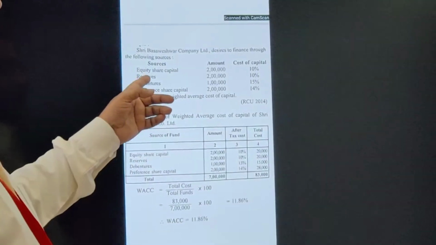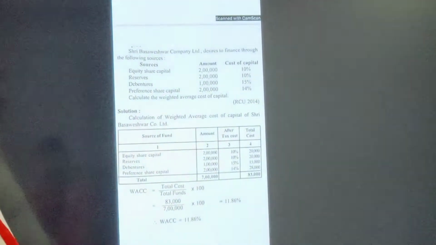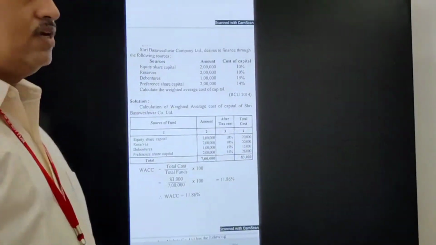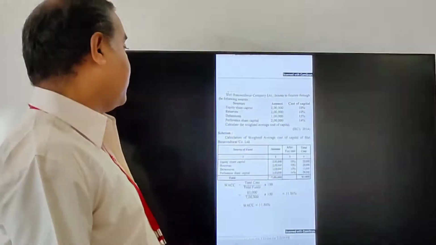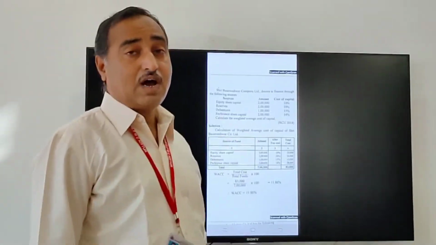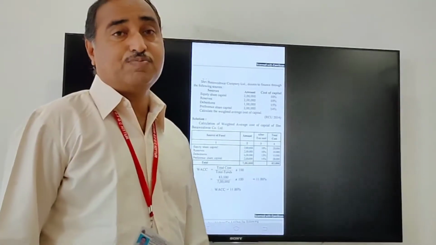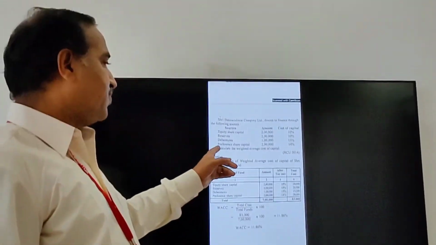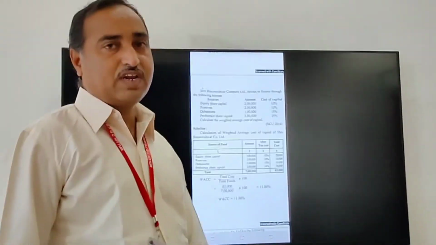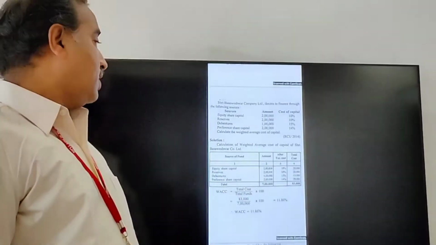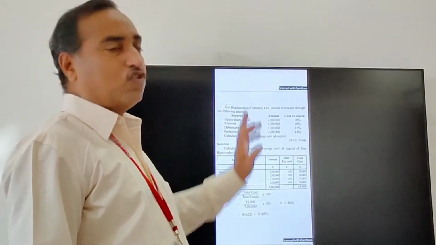Here equity share capital is given, amount is 2 lakh, cost of capital is 10%. Same, reserves is given, amount is 2 lakh, again cost of capital is 10%. Third one is debentures, amount is 1 lakh and 15% is given. And preference share capital, amount is 2 lakh and cost of capital is 14%. Calculate weighted average cost of capital.